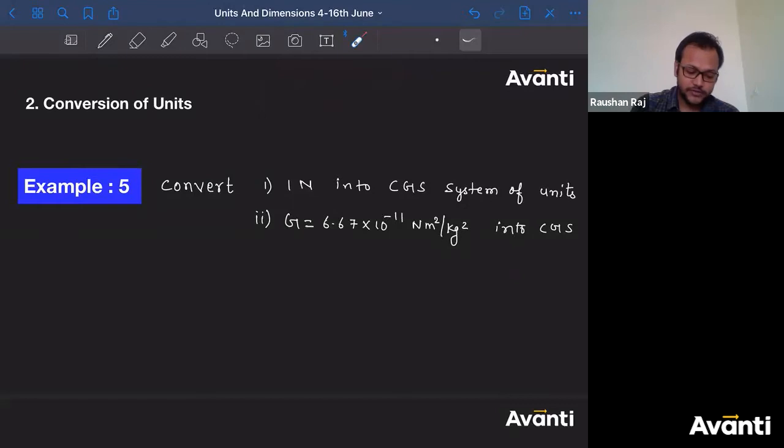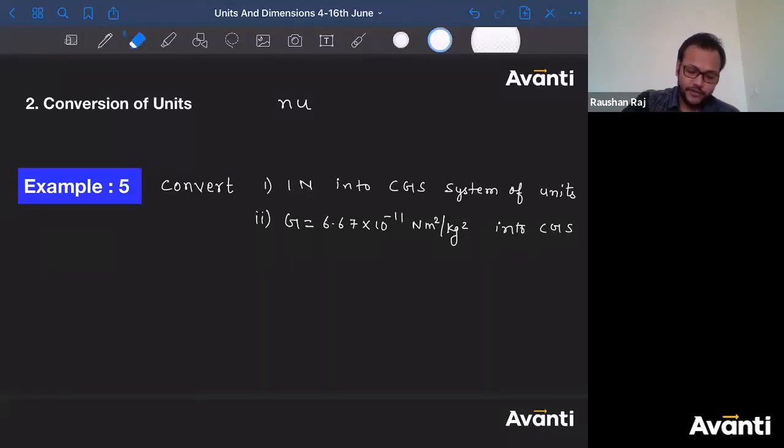You can also do it using the dimensional analysis method. If you use the concept of dimension, you can also convert the unit. How can we do that? Let us say any physical quantity, you know that any physical quantity can be represented as n into u. N is the numerical value and u is the unit, right?